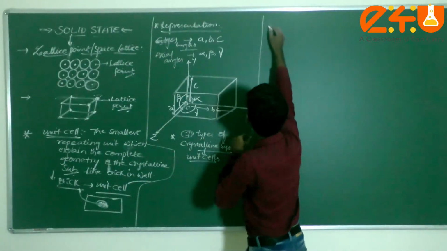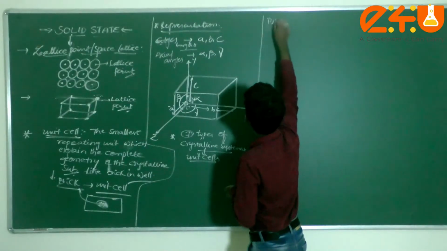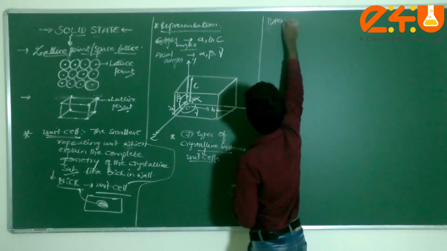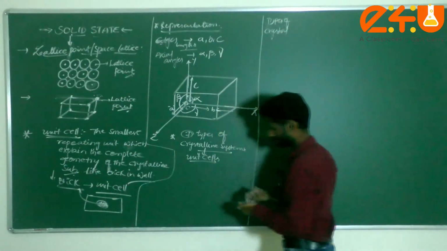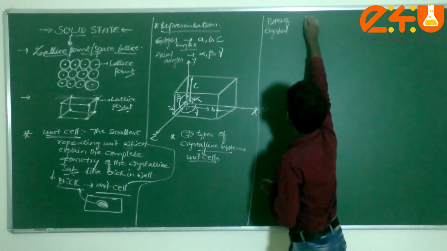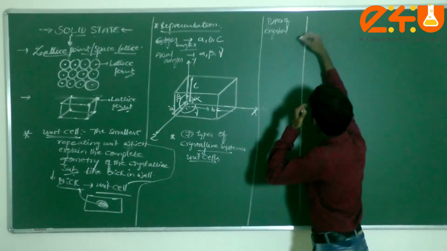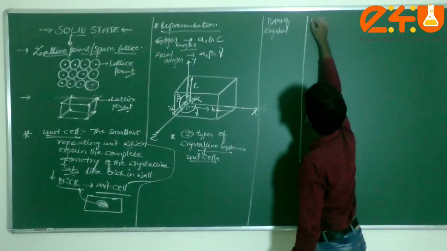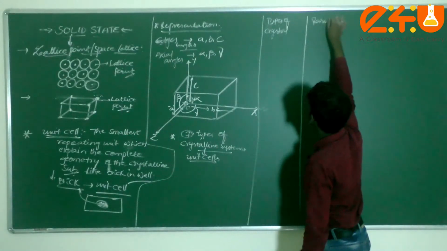Now I can write here types of crystal. This is column 1. Next, the variables.